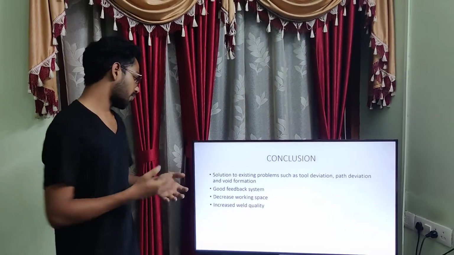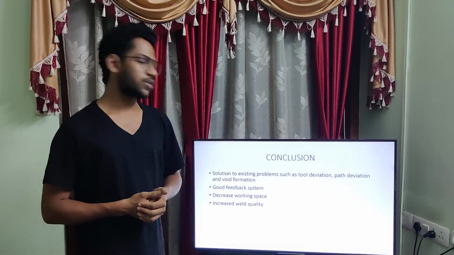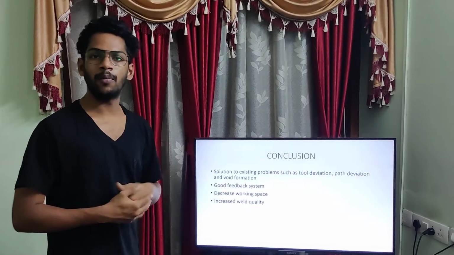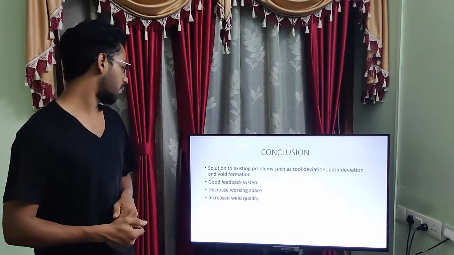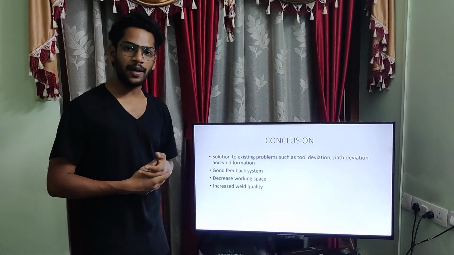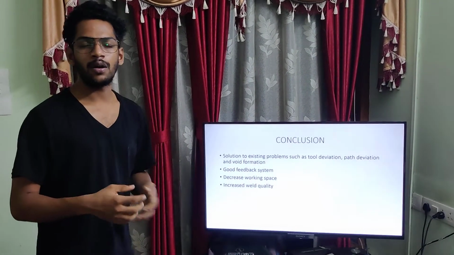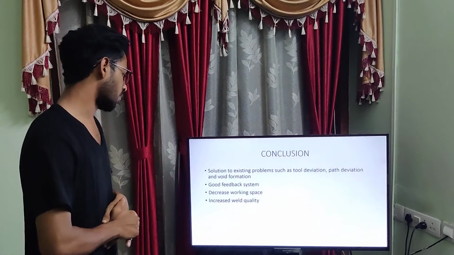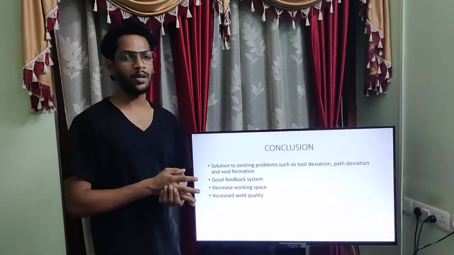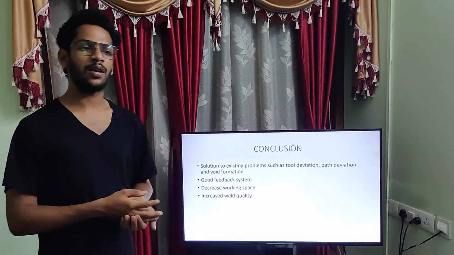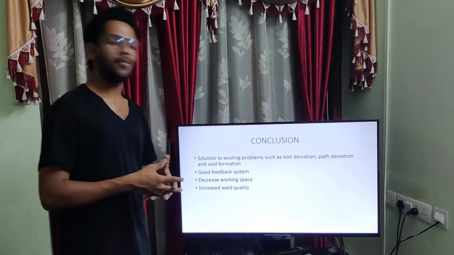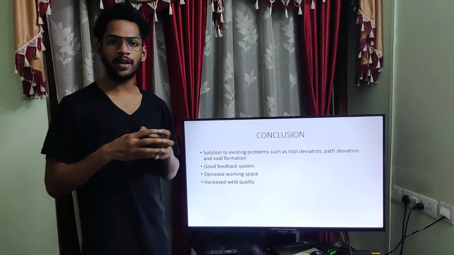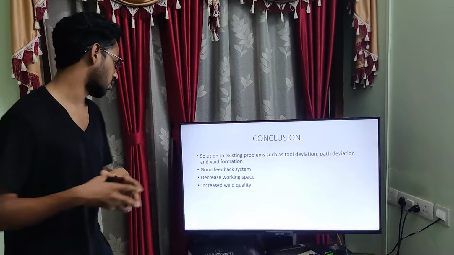To conclude, solutions to existing problems such as tool deviation, path deviation, and void formation are solved by our proposed model. A good feedback system which can be used by any person is introduced by our system, and by removing other factors including the camera, the complexity is reduced, and it can be worked in any condition, even in smaller spaces.